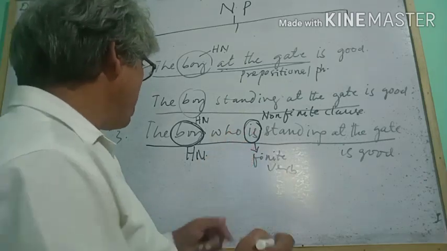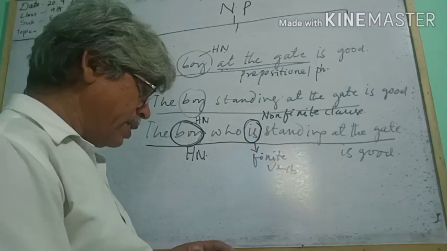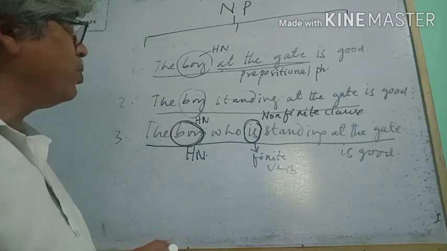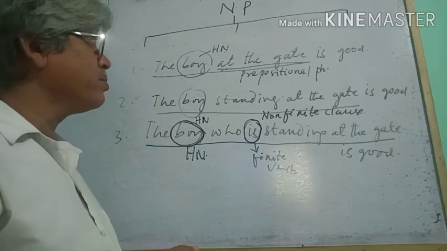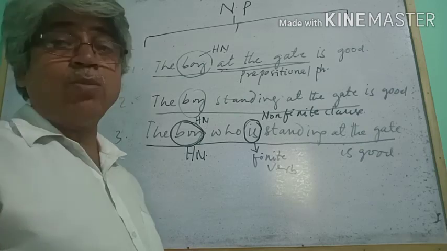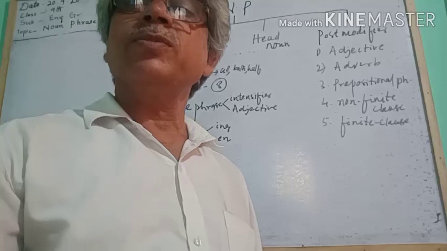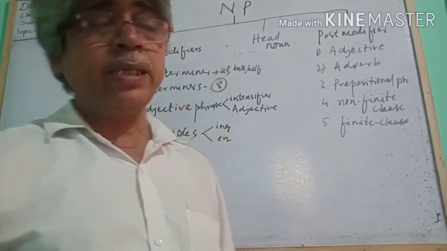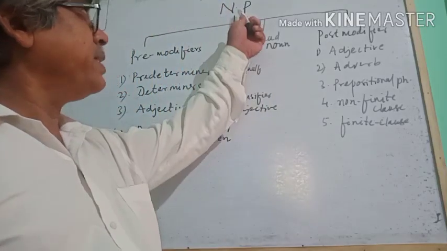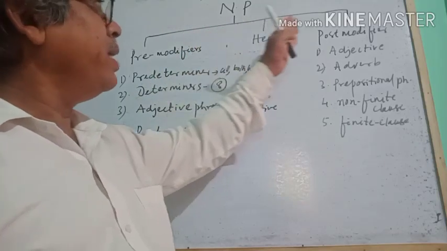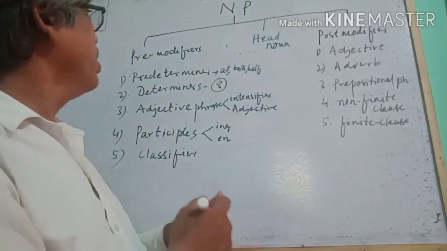So these act as the post modifier in a noun phrase. Okay? So these are the 5 types of post modifiers. To sum up, a noun phrase may have pre-modifiers and post modifiers.